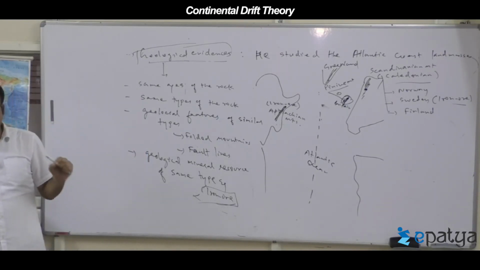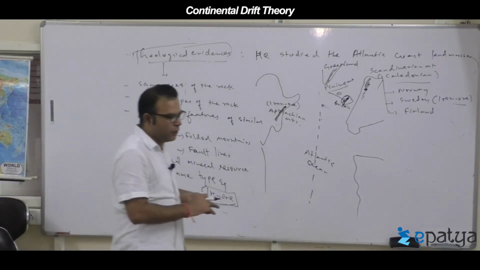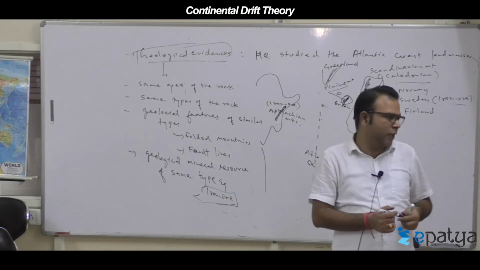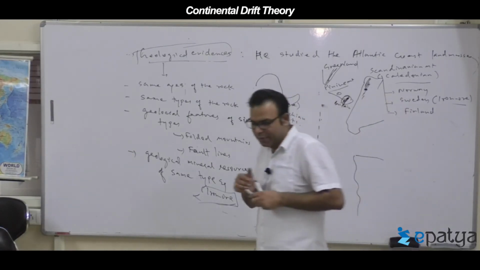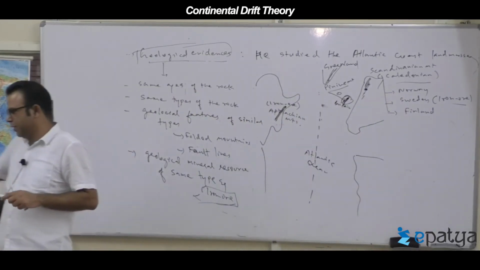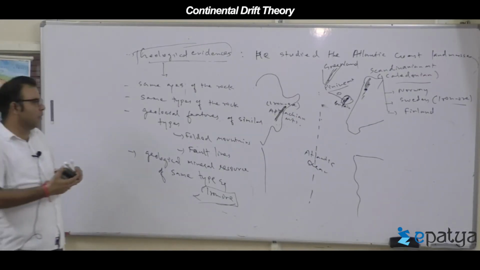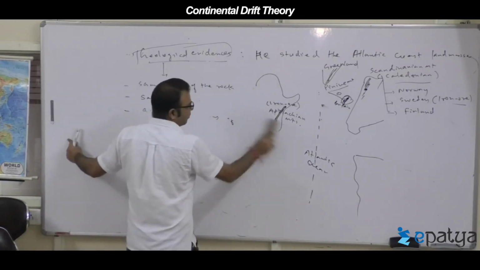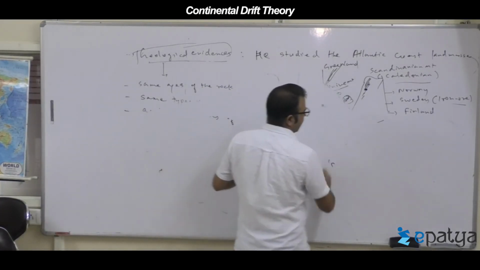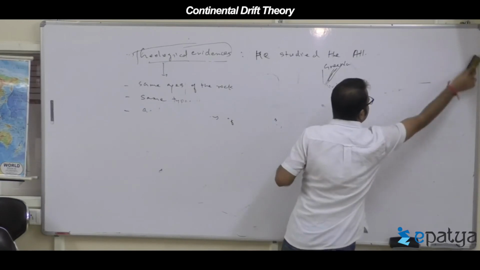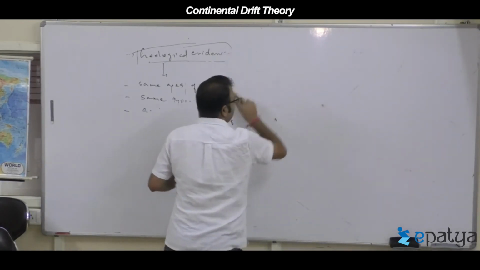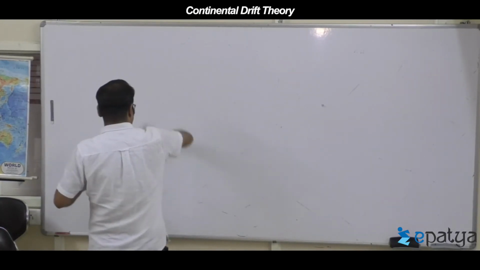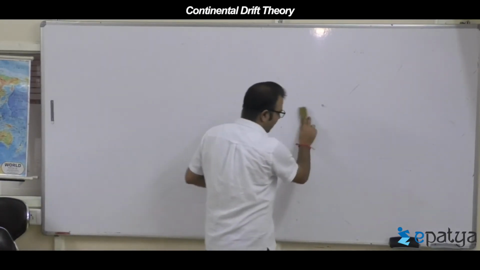Be particular. The last and the fourth evidence he collected is called climatic or glacial evidences.